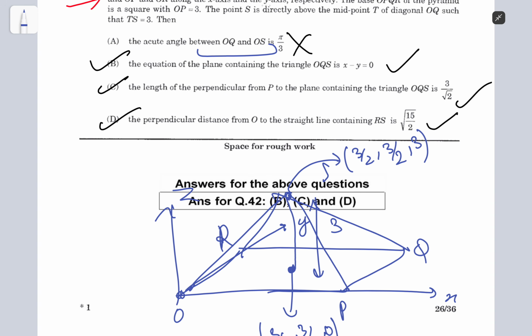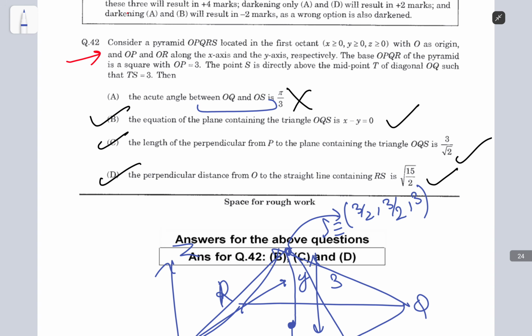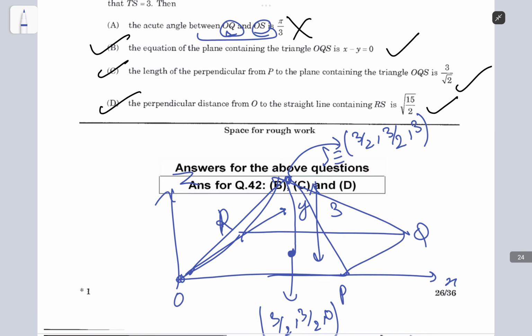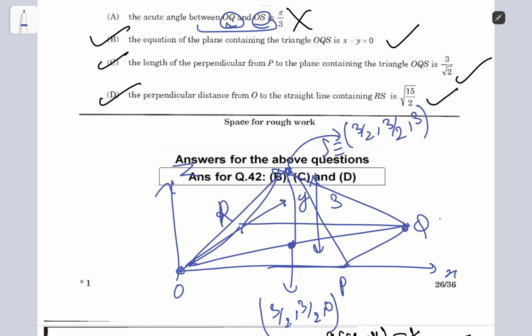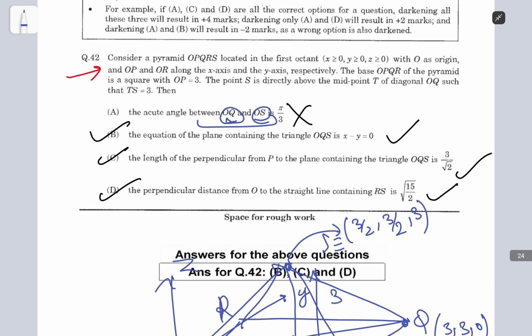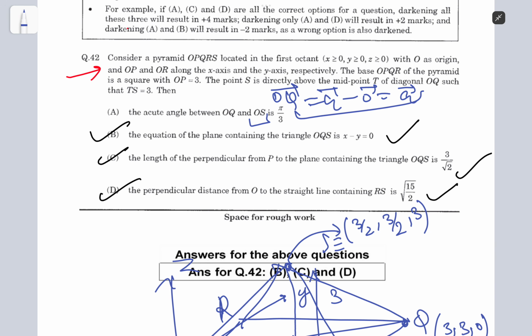So this should be S, and I have O, obviously. So OQ and OS, I needed to find that. So obviously Q is basically 3 comma 3 comma 0. So I can just find the vector OQ as Q vector minus O vector, which is just Q vector, and similarly S vector, and then I can just find cos theta by the dot product, and then I would be able to see that this is not pi by 3.